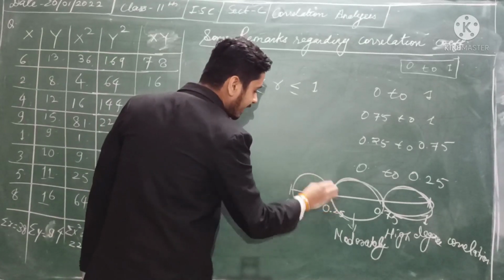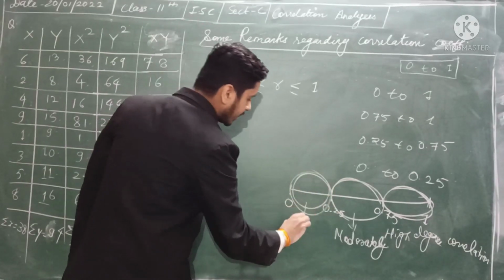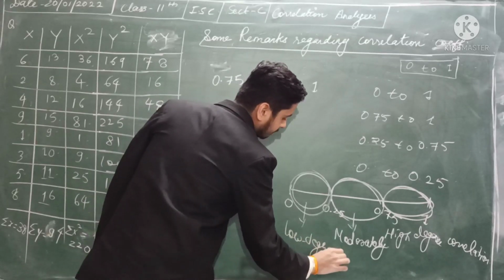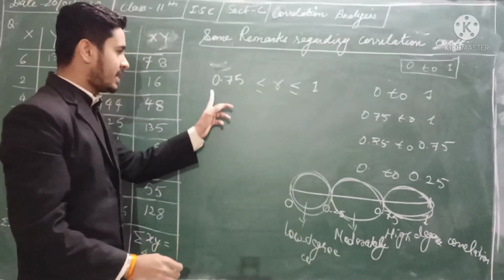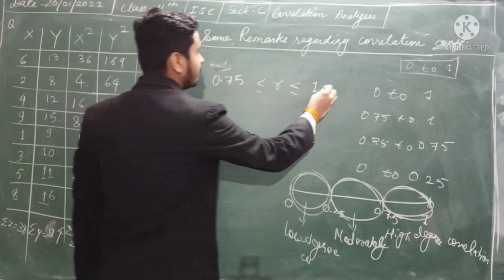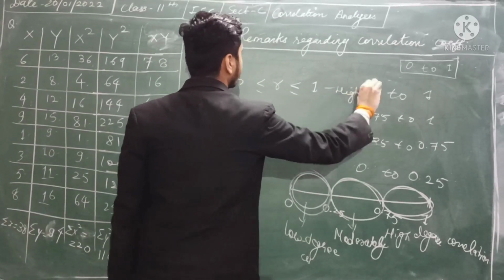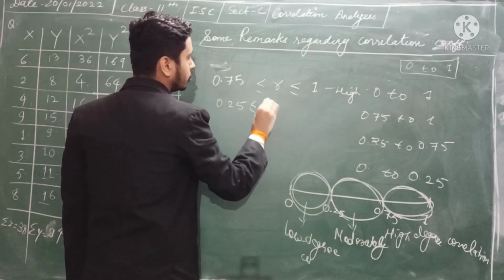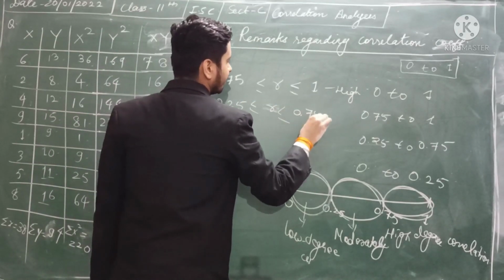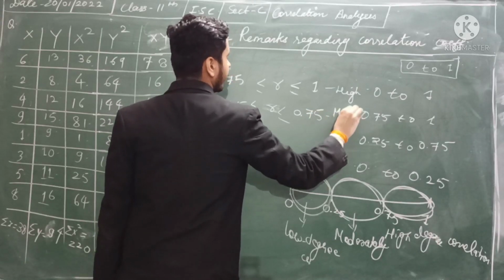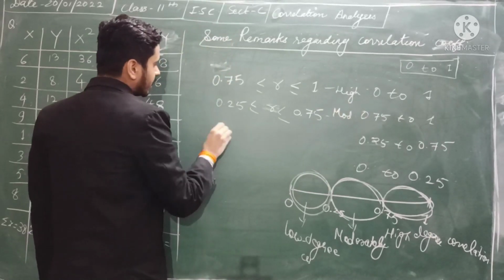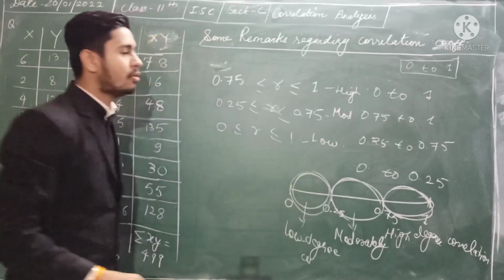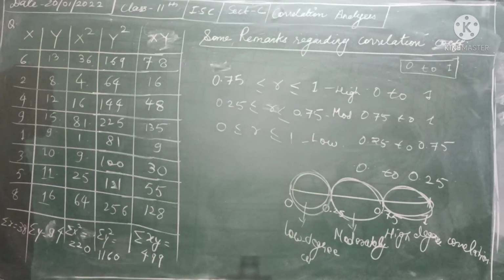And if your value falls under this, you say that they have a low degree of correlation. So if it is 0.75 to 1, we say it is highly correlated, if it is 0.25 to 0.75, we say it is moderate, and if it is between 0 to 0.25, we say it has a low degree of correlation. I hope this is clear to you.